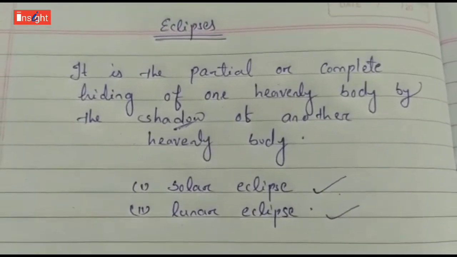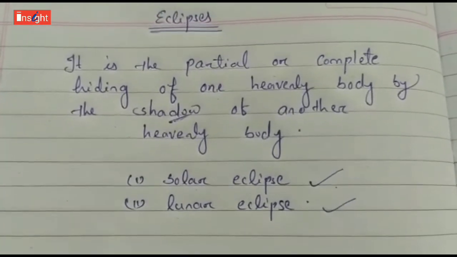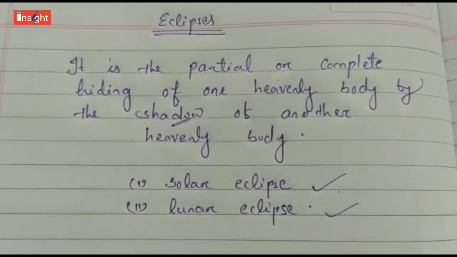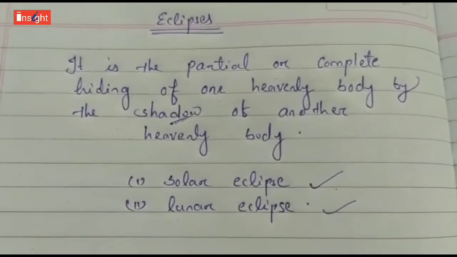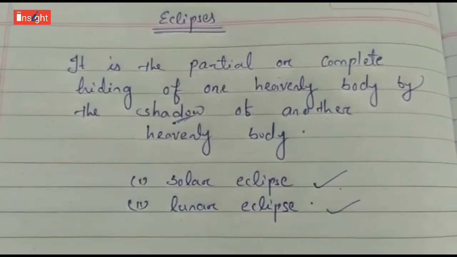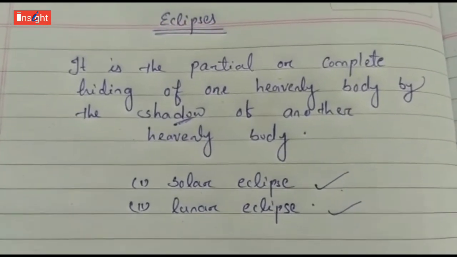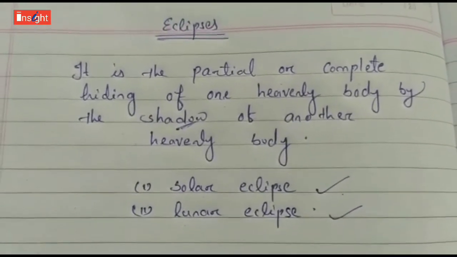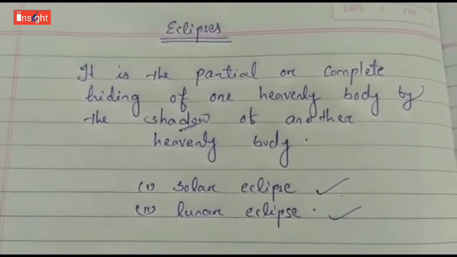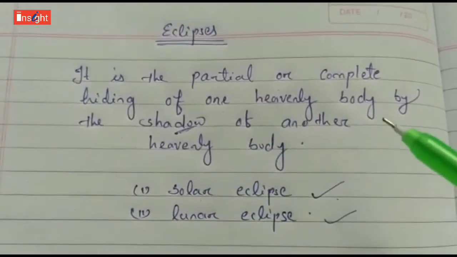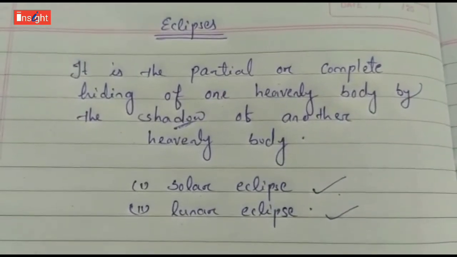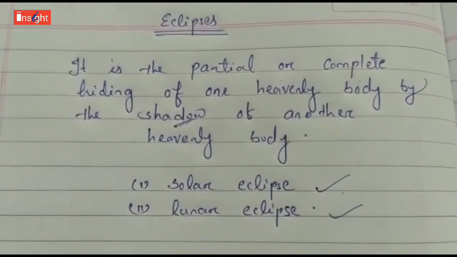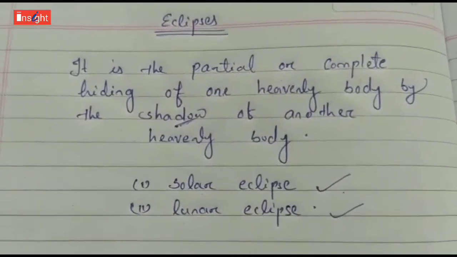So if an object comes in the path of light and light cannot pass through it, the shadow of the object is formed. Like the human body, you have seen your own shadow, or you can take your hand on a clear sunny day and see the shadow of your hand, because light cannot pass through your hand. That is why the shadow of your hand or of our body is formed. Similarly here also the shadow of a heavenly body is formed, because light cannot pass through a heavenly body.